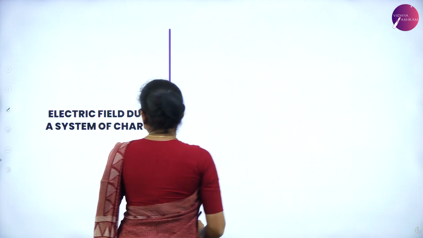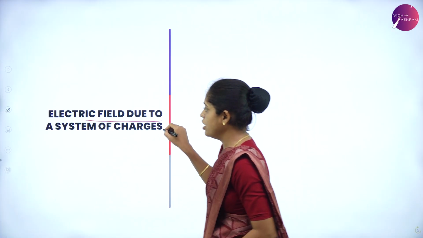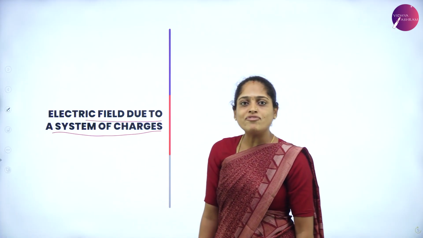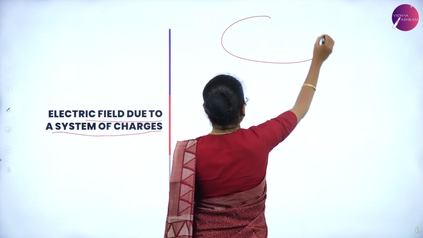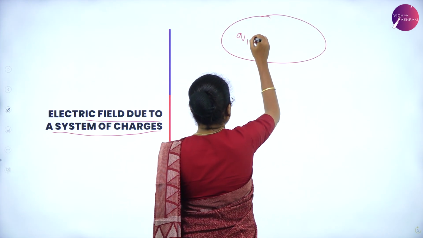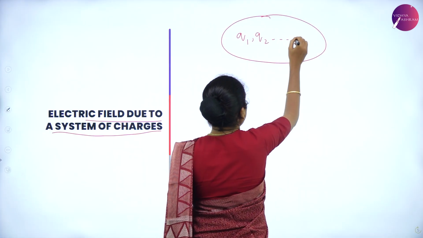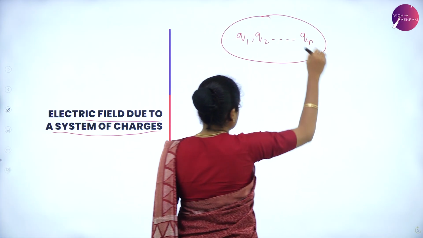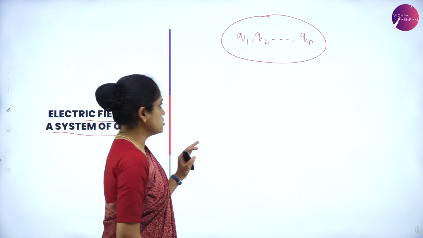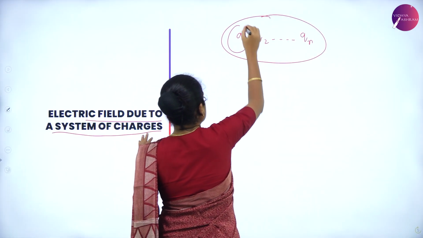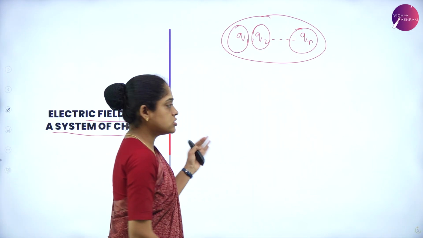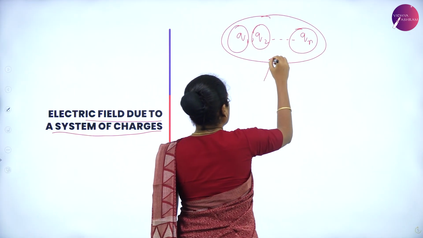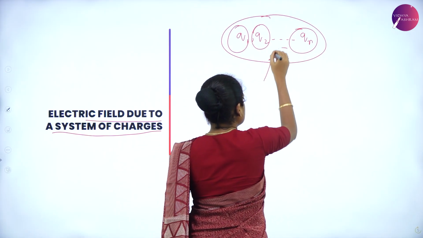Yes, next, let us discuss the electric field due to a system of charges. For that, let us consider a system where we have Q1, Q2, so on up to n charges. In this system, every charge produces an electric field, and in this electric field, we consider a unit positive charge.